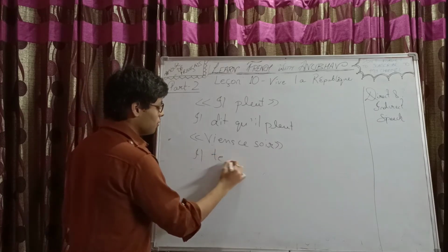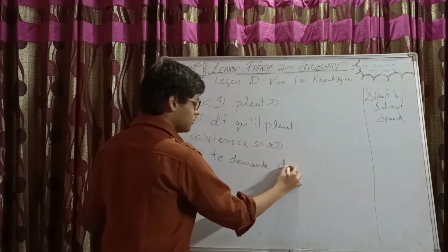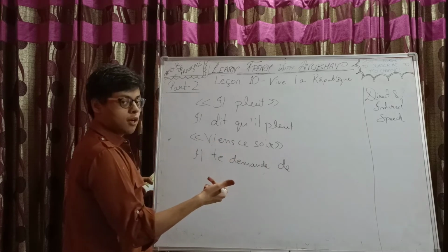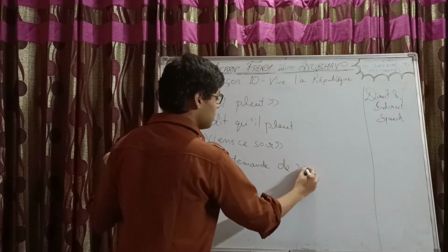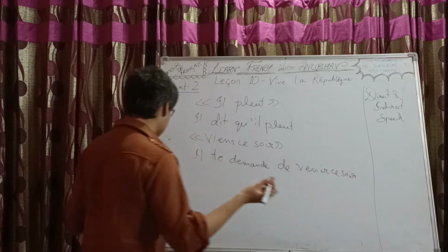So, il te demande, de, and then the verb will become infinitive, venir ce soir. That's how we do it for imperative.